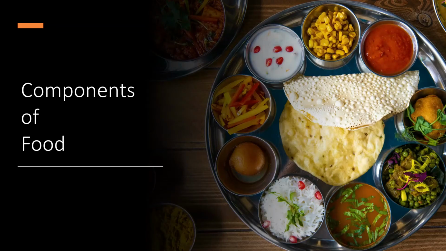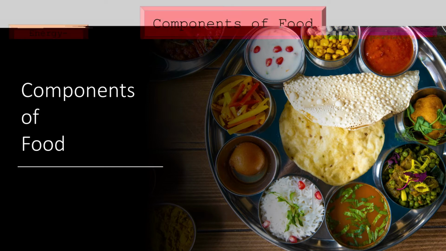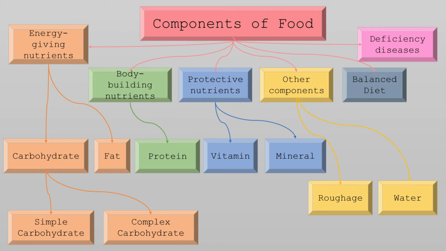Dear students, now we will start our summary video of chapter number 2, components of food. Now look at the mind map of the chapter. There are 6 topics in this chapter. First, energy giving nutrients. Second, body building nutrients. Third, protective nutrients. Fourth, other components. Fifth, balanced diet. And sixth, deficiency diseases.